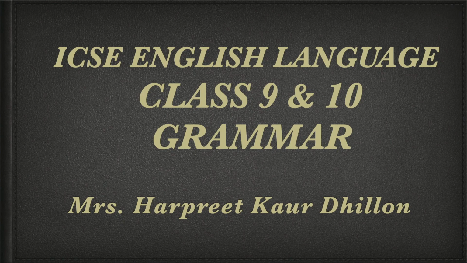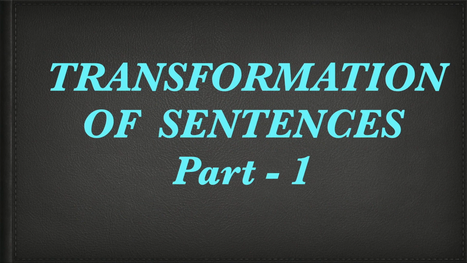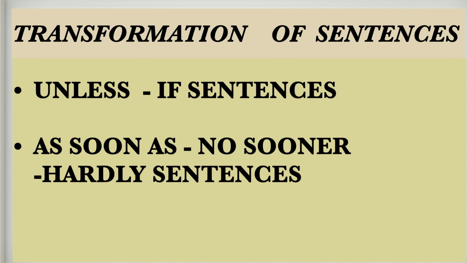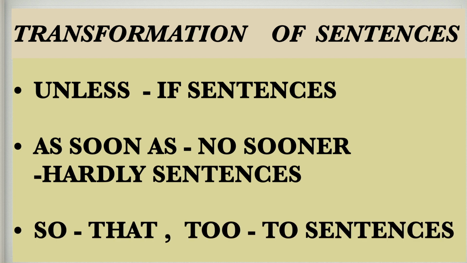We are going to start with the transformation of sentences, the D part of your question 5 of English 1 paper. In today's lecture, I am going to deal with 3 types of sentences: unless if, as soon as and no sooner, hardly sentences, so that and to sentences. Other sentences we will do in our next video of this series, transformation of sentences.